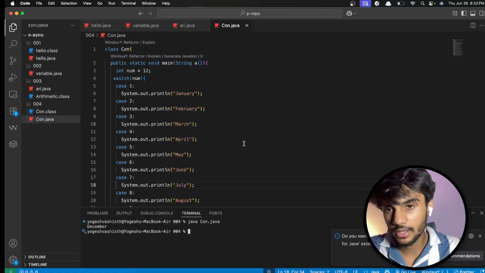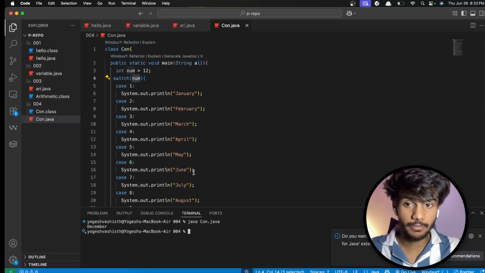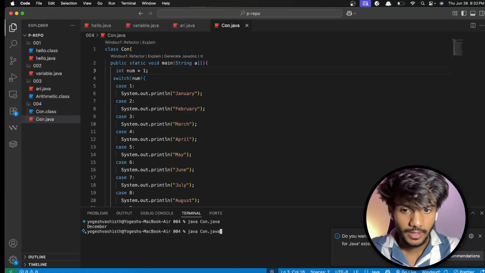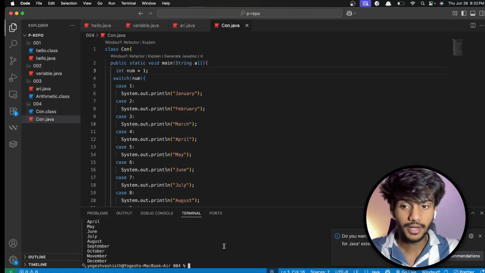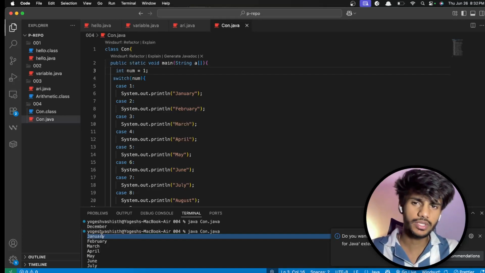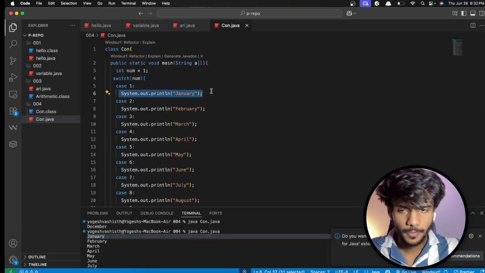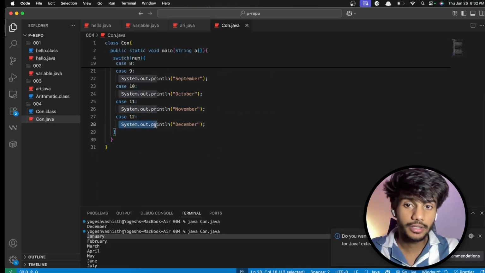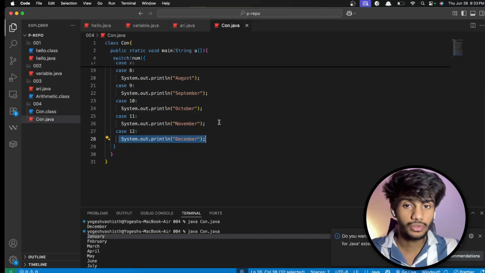Yeah, now let us try this. It should give me December, because 12 is the num here, and it gives me December. I intentionally chipped in 12 here. Now what if I do 1 here? What should it give me? It will give me the whole line. It gave me the whole line. Why did it work like that? For a switch statement, if this goes true, it's going to execute all the statements below it. I intentionally did December because there is no statement below it, so this might create a confusion in your mind that this works like else if. No, it does not.